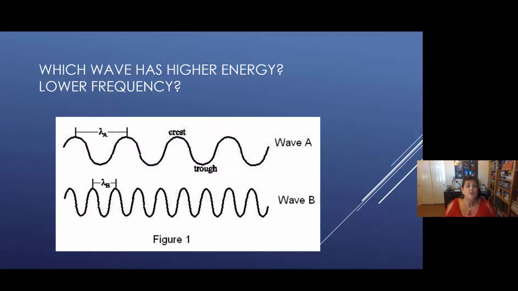I'm going to add another question in. Which wave has shorter wavelength? Wave B, right? Shorter wavelength. Very good. Which wave has the lower energy? Wave A, right? All right, good job. I think you've got it.